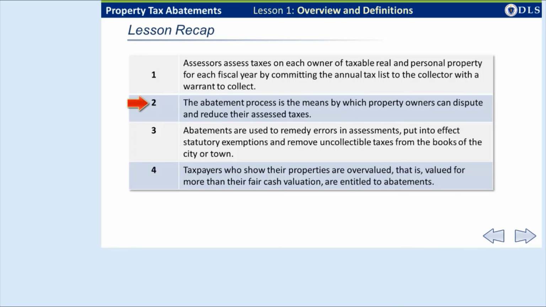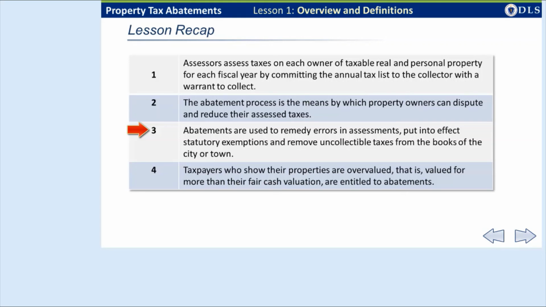The abatement process is the remedy taxpayers have under state law to dispute and reduce their assessments. Abatements are used to remedy assessment errors, put into effect exemptions for individuals and entities entitled to them, and to clear a municipality's book of taxes that are uncollectible.